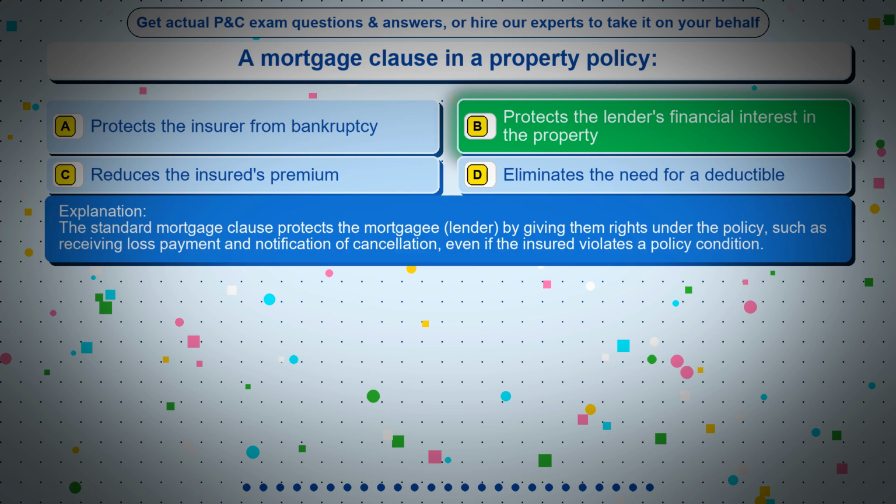The standard mortgage clause protects the mortgagee, lender, by giving them rights under the policy, such as receiving loss payment and notification of cancellation, even if the insured violates a policy condition.